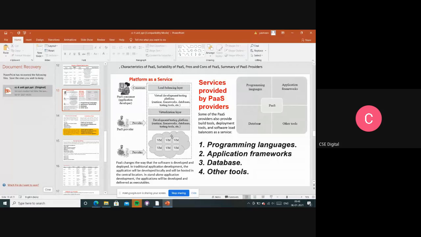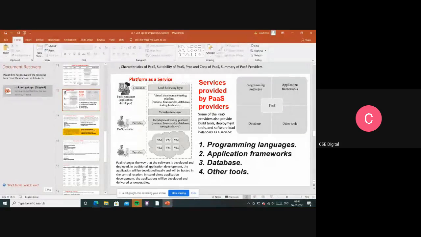Simply we have to focus on the code, how the code has been written, what the things have to do. We are not going to be wasting our time on buying the license, investing money on that, installing in our system, and checking whether the software is working properly or not. These are all unnecessary things for developers and the users. Simply they are focusing on the code and utilizing the tools, databases, testing tools according to their need and requirement. They are going to be selecting the tools and applications, right?